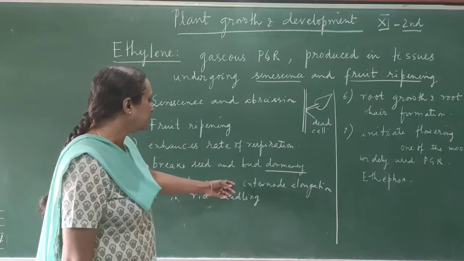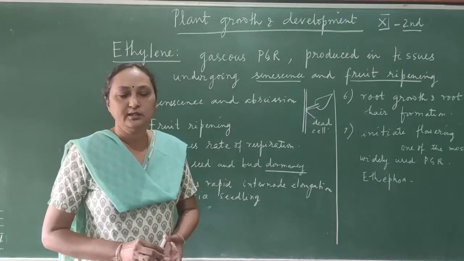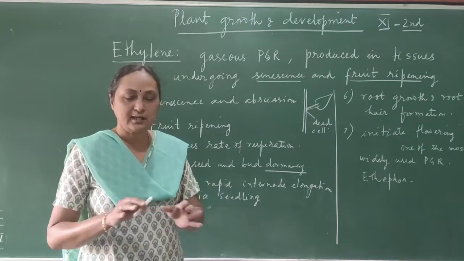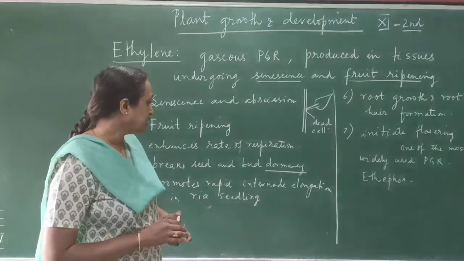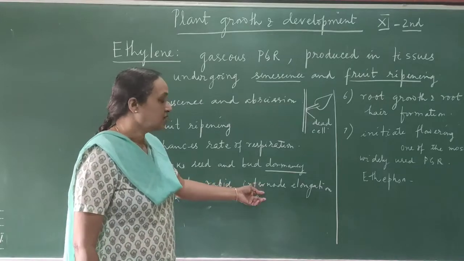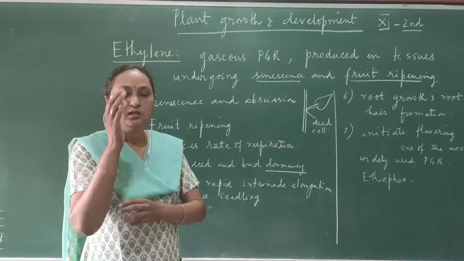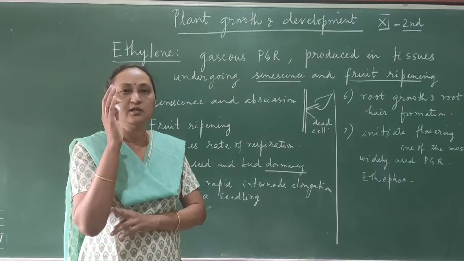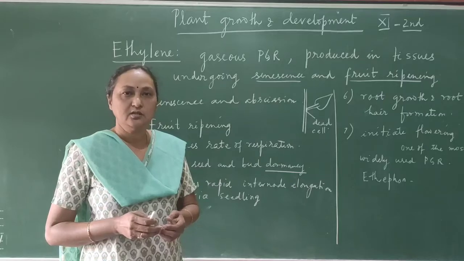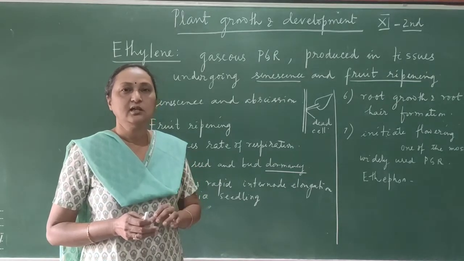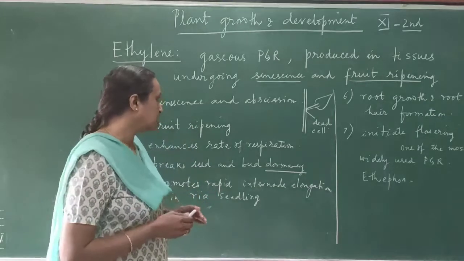It promotes rapid internode elongation in the rice seedling. In the paddy field you have seen that there is stagnant water, and the rice plant needs more water. So with the help of ethylene, the internode suddenly becomes longer. When the internode becomes longer, the shoot part of the plant remains mostly above the water. Because if it is inside the water, the plants will be damaged. So because of rapid internodal elongation, the rice plants are very tall and most of the shoot is above the water.